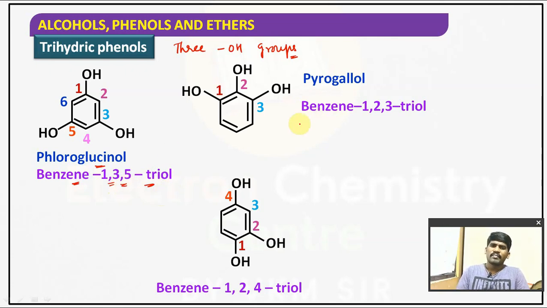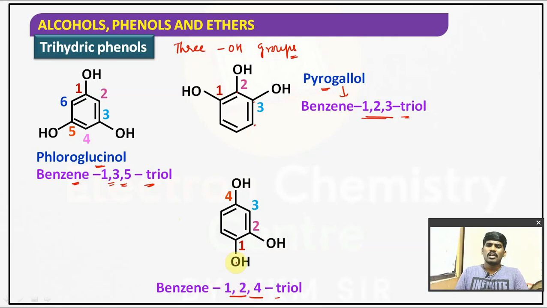Similarly, here pyrogallol, benzene 1,2,3 triol. I can draw it like this also, 1, 2, 3, that is also called pyrogallol only. All the OH groups are adjacent to each other. So pyrogallol is benzene 1,2,3 triol. Next, 1,2,4 triol.